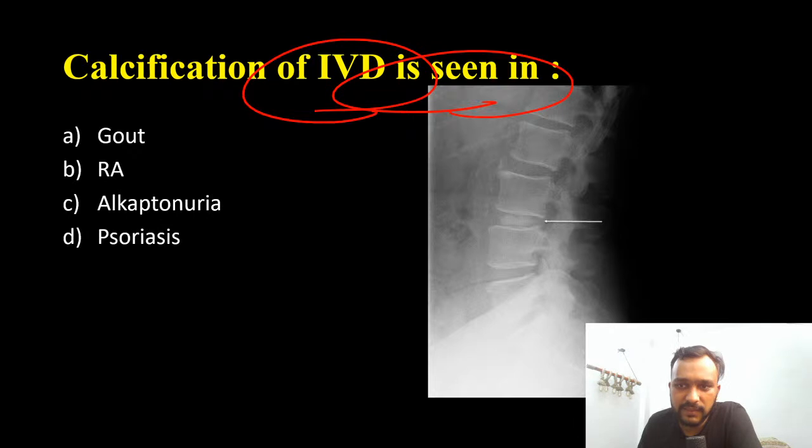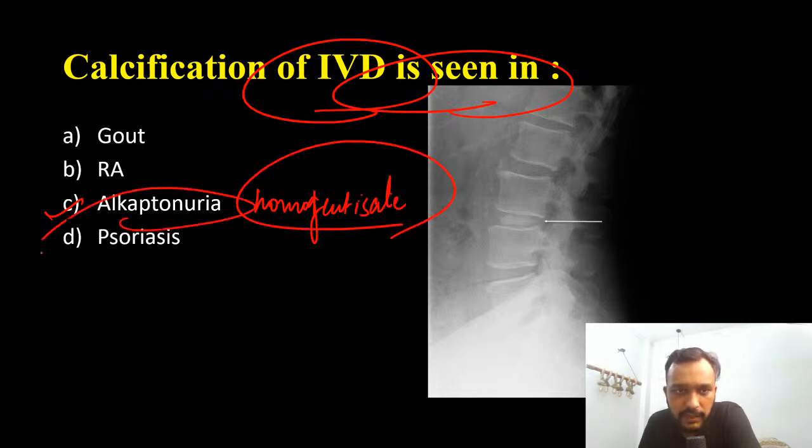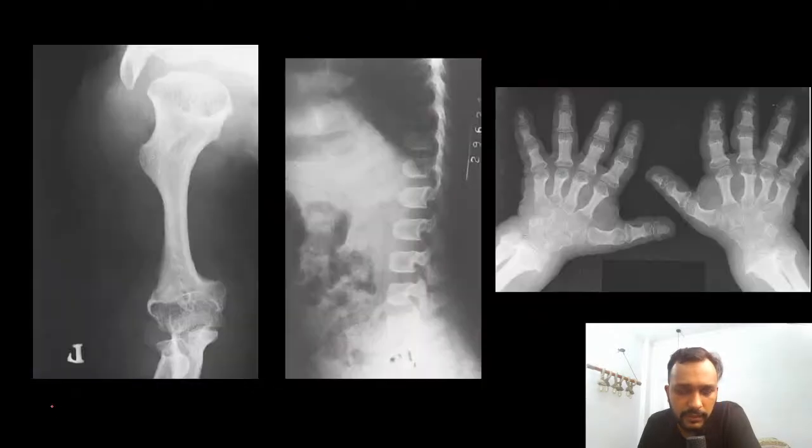So guys, calcification of the intervertebral disc is seen in a patient with homogentisate oxidase deficiency, that is alkaptonuria.